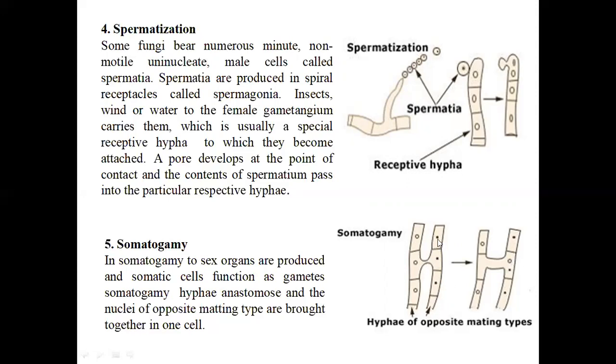If you can see here, first of all, this is the uninucleate cell, meaning only one nucleus is there, that is the female nucleus. But when the male nucleus transfers towards the female nucleus, the cell becomes a binucleate cell. So this is the process known as somatogamy, which comes under the fifth method of sexual reproduction. So this is about our topic of asexual reproduction of fungi and sexual reproduction of fungi.